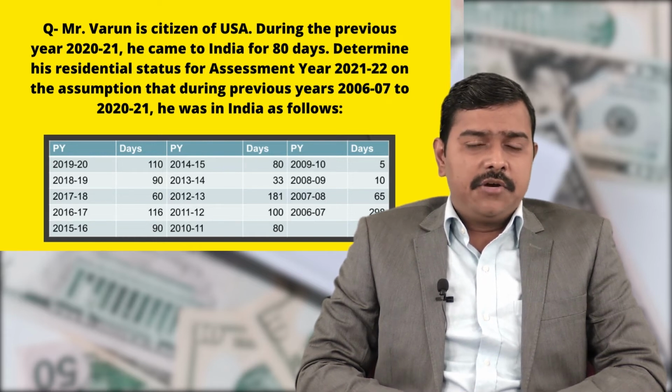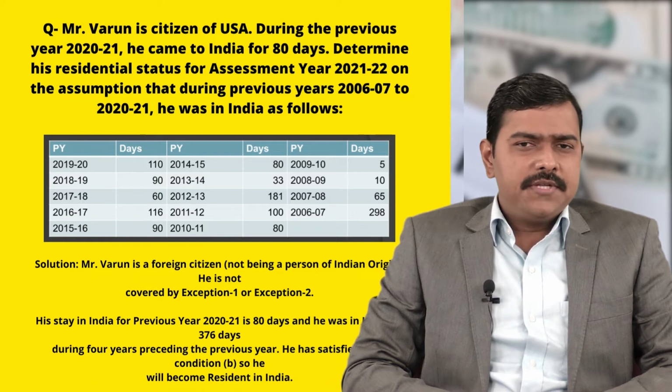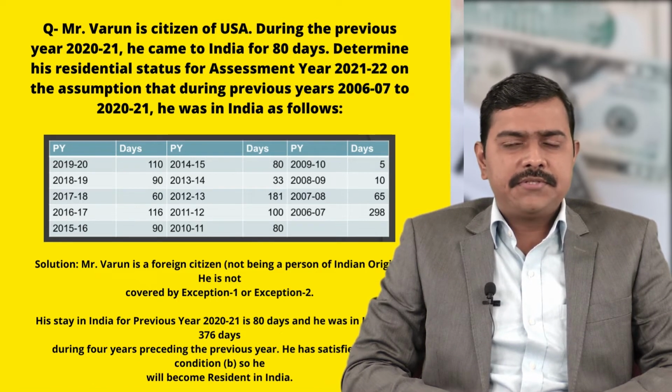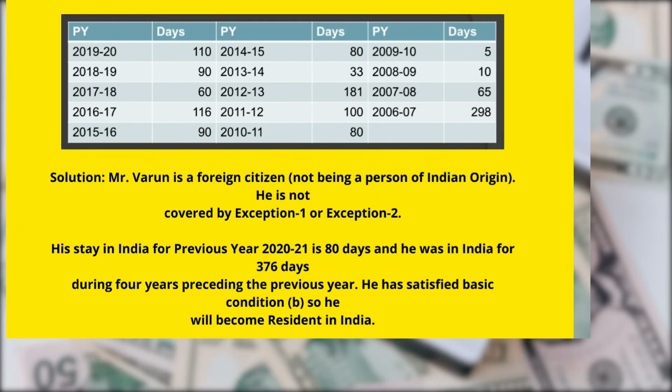Now we shall find out whether Mr. Varun is resident in India or not. So Mr. Varun is a foreign citizen, not being a person of Indian origin. So the exceptional case will not apply. He is not covered by exception case number 1 or 2 or 3. His stay in India for previous year 2021 is 80 days and he was in India for 376 days during 4 years preceding the previous year. So he has satisfied basic condition number B, so he will become resident in India.